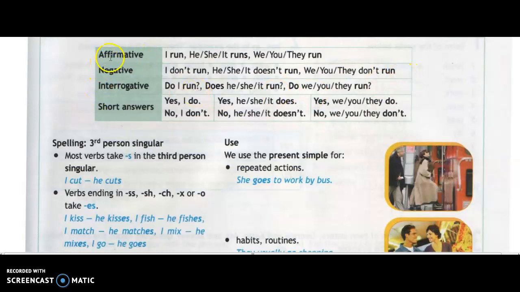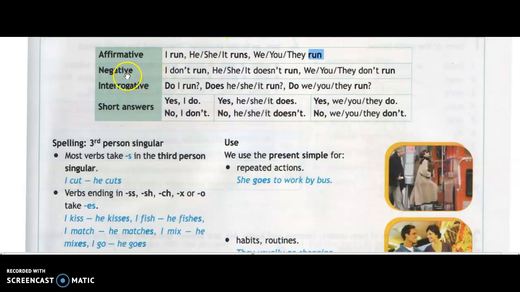The present simple tense has got 3 areas, you can see here: the affirmative, the negative, and the interrogative, all right? In the affirmative, you will use I, and then the first form of the verb, right? And then you put there he, she, it, and then the first form of the verb, but you add S here. We, you, they, and then you put here the first form of the verb with no S or ES, all right?